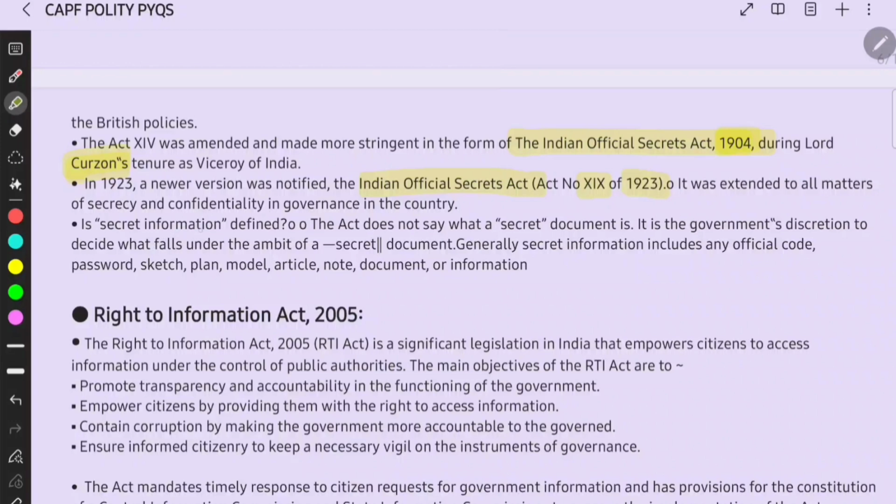Is secret information defined? That is a question, a good question, right? The Act does not say what a secret document is. It is the government's discretion to decide what falls under the ambit of a secret. Generally, secret information includes any official code, password, sketch, plan, model, article, note, document, or information.